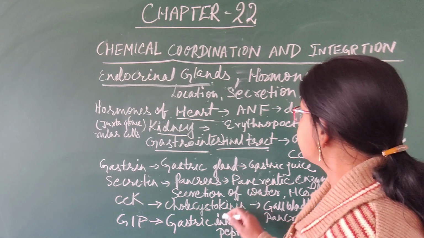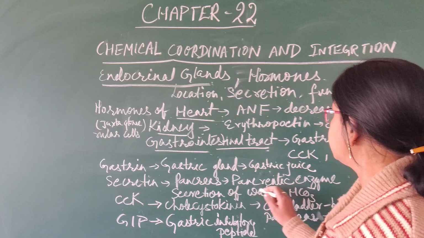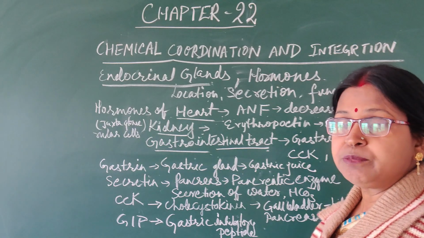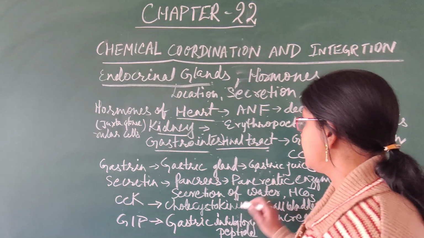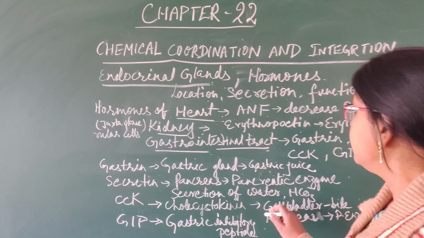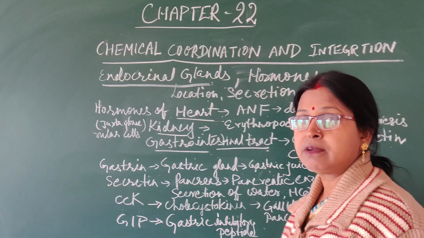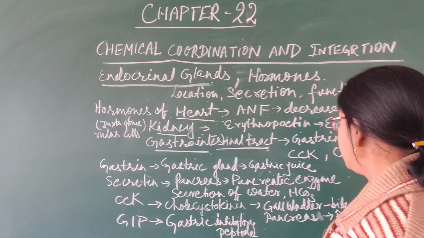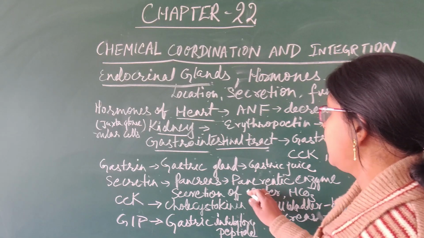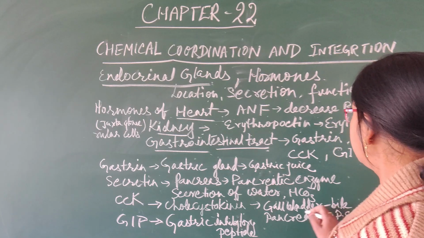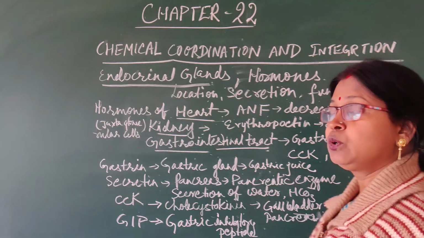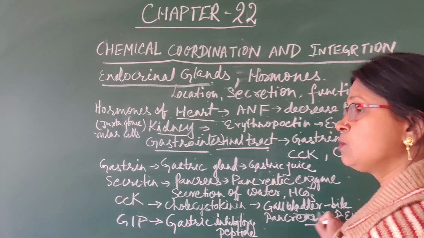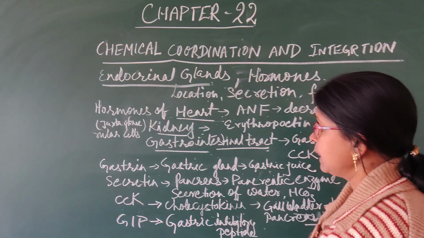Whereas secretin is secreted by the pancreas, and they stimulate the secretion of the pancreatic enzyme, as well as they also help in secretion of water, bicarbonate, etc. The CCK or the cholecystokinin is the other hormone which is secreted by the body, and it helps in stimulating the gallbladder to secrete bile, as well as it also stimulates the pancreas to secrete pancreatic enzymes.